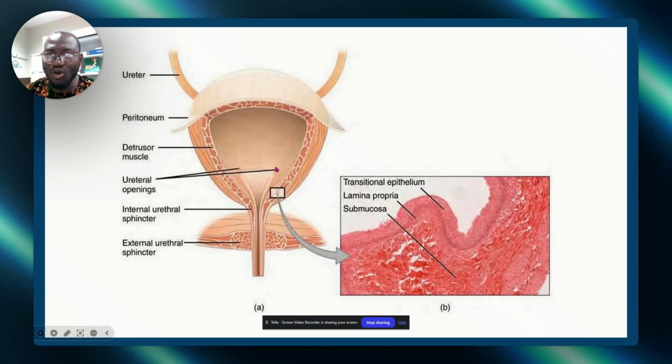Now, these are the urethral openings I mentioned initially, and this is the trigon. I still mention this trigon again. This is the internal urethral sphincter. This is the external urethral sphincter. What do these sphincters do? Sometimes you want to urinate, you're on the road, you want to urinate. What happens? You have to hold it in the bladder. Same thing happens when you want to poo. If you are not in a place to do it, what do you do? You hold it. You understand? Using the internal and the external urethral sphincter, you hold it, you constrict this place.